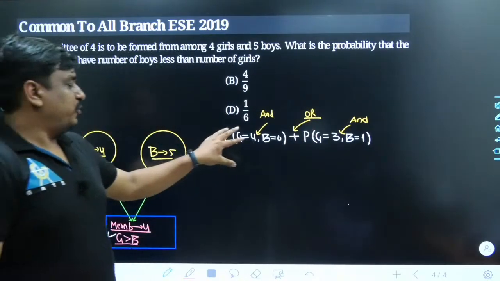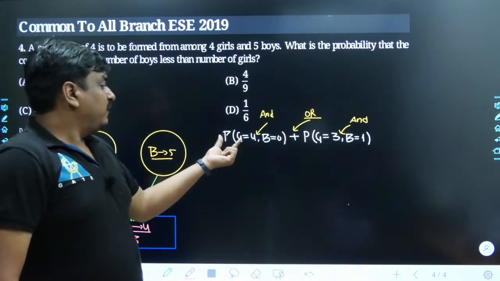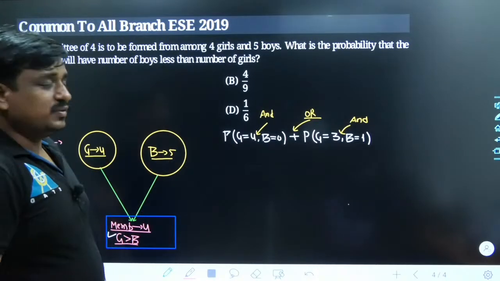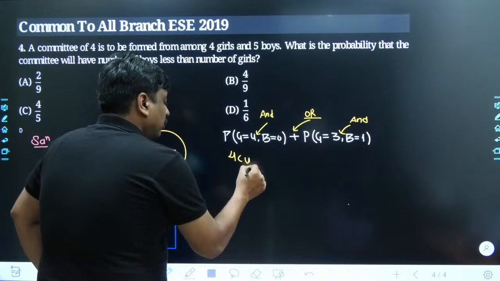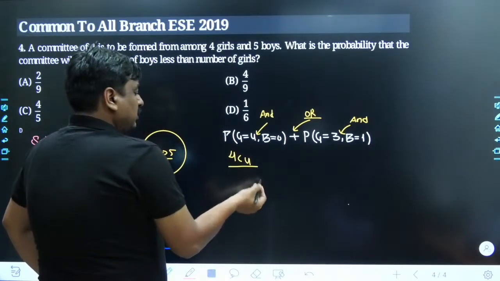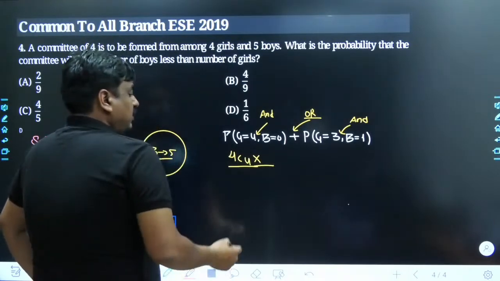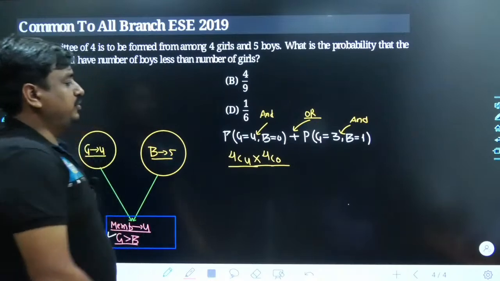Okay, first focus on the first term, the probability when we want to select 4 girls out of 4 girls. That means we select 4 girls out of 4 girls, and here it is going to be 4C0 for the boys, divided by the total.